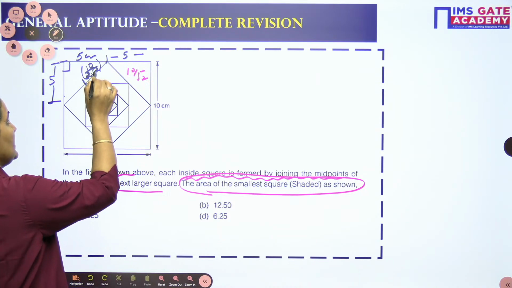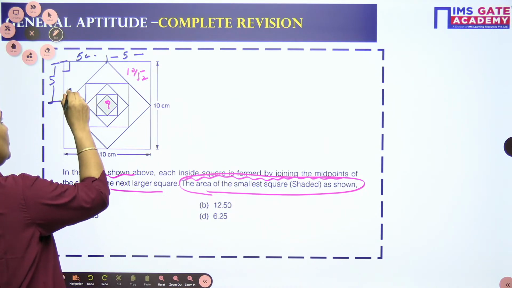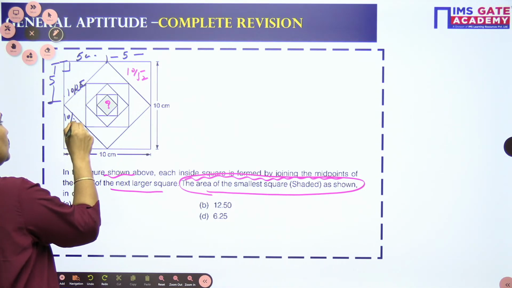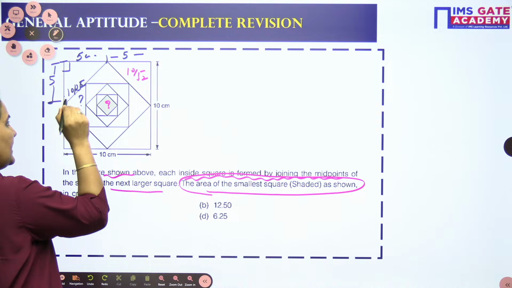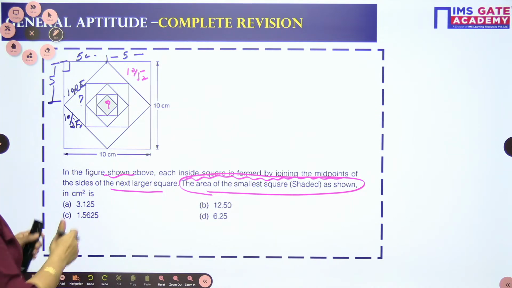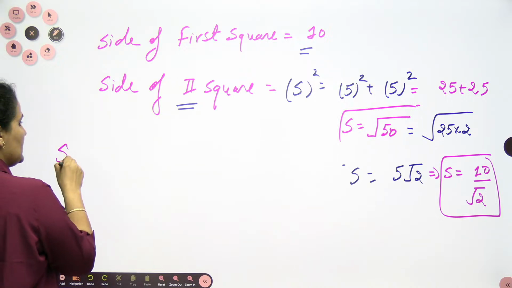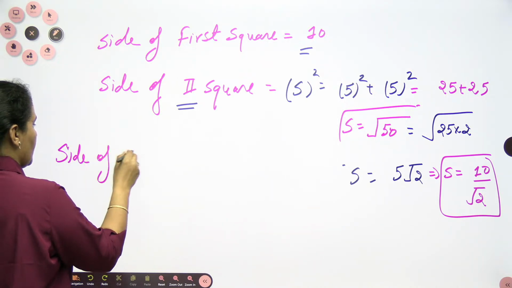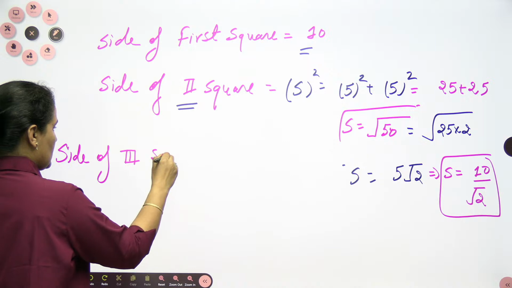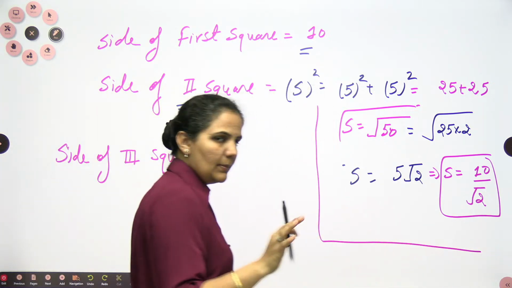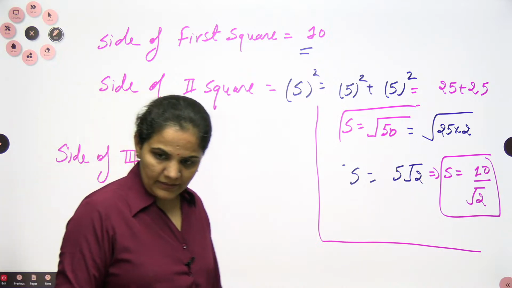Okay, and as again it is joining, so if I go for the 10 by 2 root 2, this will be 10 by 2 root 2. I need to find out the side, this one. Again we have a 90-degree angle and we can solve it. When I go for the side of the third square, I will solve one more as I told you, then I will conclude a pattern. I will follow the pattern here.